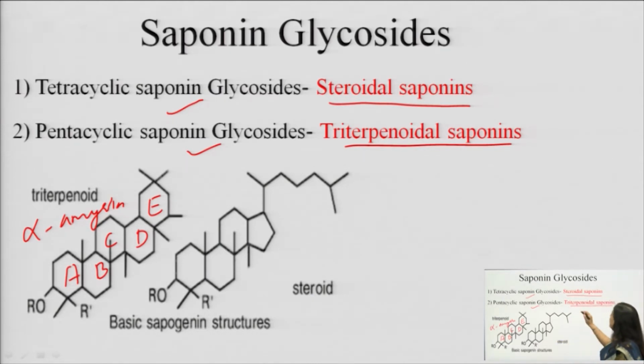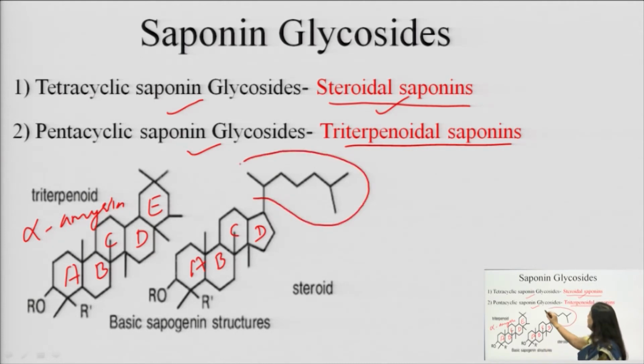The second category are the steroidal saponins, which have the steroidal ring. Now, remember that in digitalis also we have a steroidal ring, but there the activity changes due to the lactone ring present at the C17 position. Here we have an alkyl chain present at the C17 position, so this is changing the activity of this steroidal saponin.